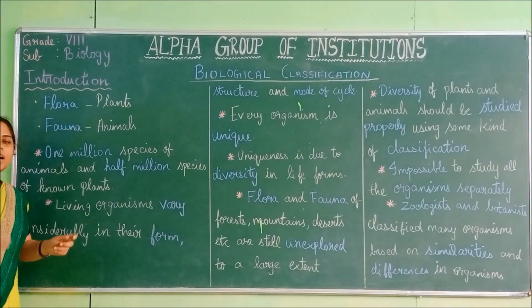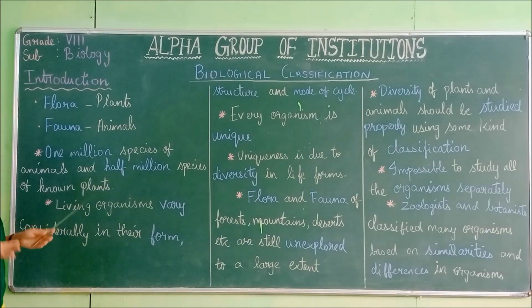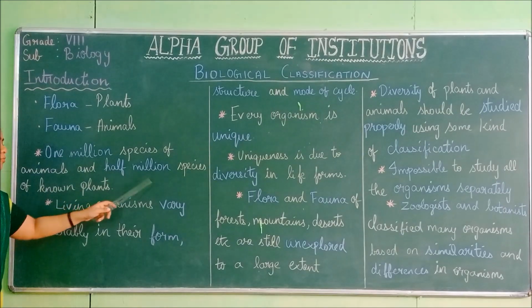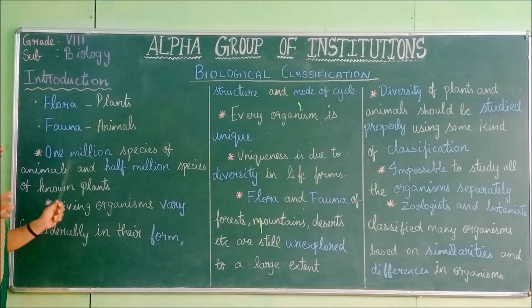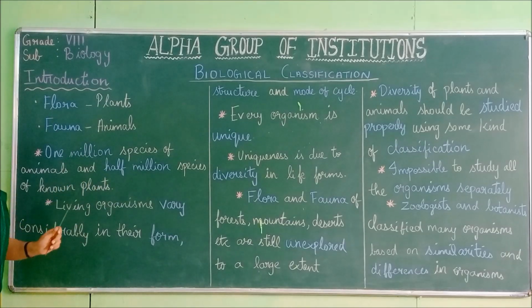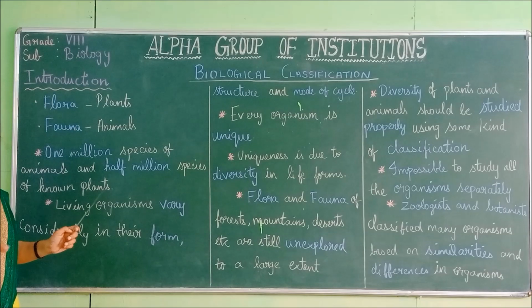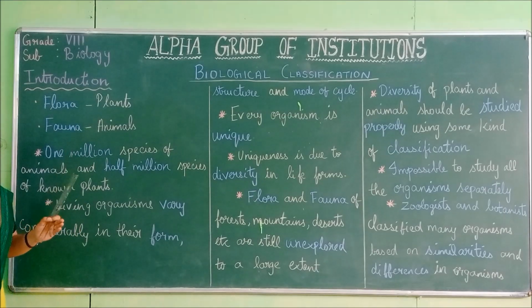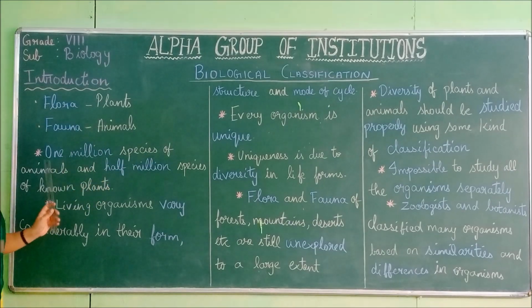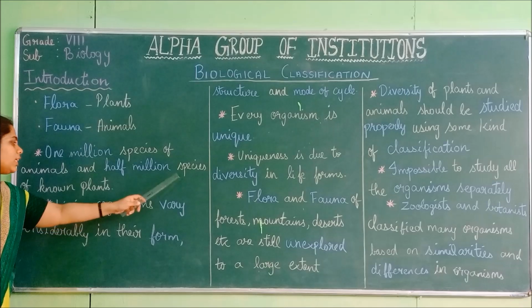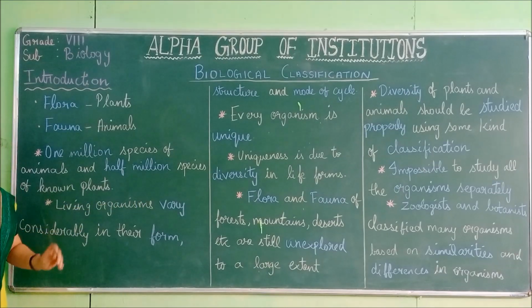Think how many animals are present on the earth: 1 million species of animals and half million species of known plants. Only these are the number of species that have been identified. There are a lot of species that are not identified.